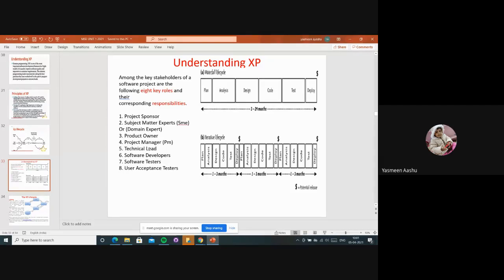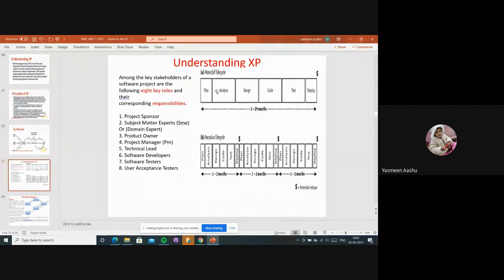A technical lead will be there who will control the team members, divide the task into small parts and give them to the team, right? And software developers, testers, and at last user acceptance testers. So these 8 roles are very important whenever we are developing or executing any project. These are the 8 key stakeholders and roles, corresponding and responsible whenever the project is developed, right?